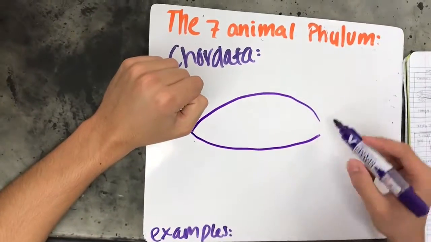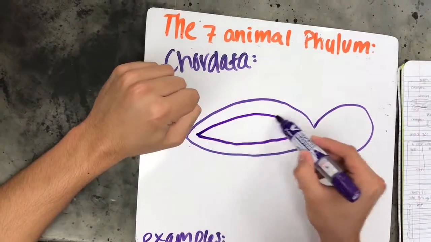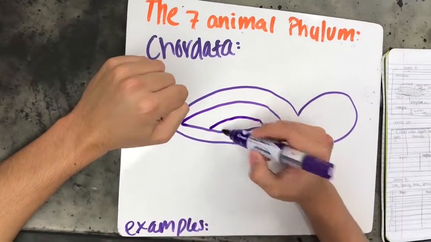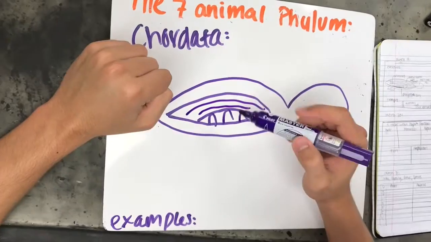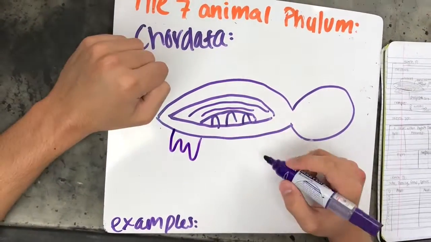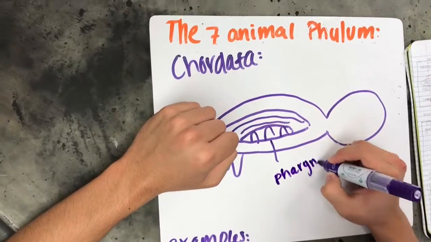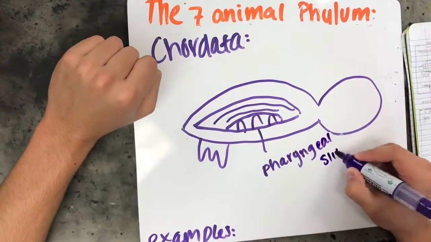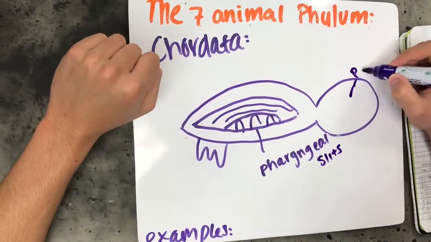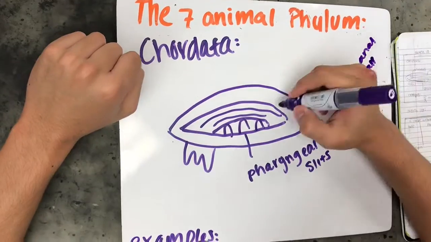And the chordata. This drawing of the structure of the chordata consists of notochord, dorsal hollow nerve cord, post-anal tail, and pharyngeal slits. They are unique because they have a dorsal nerve cord, which is a bundle of nerve fibers connecting the brain to the organs and muscles. A notochord, which is a rod of cartilage supporting the nerve cord.